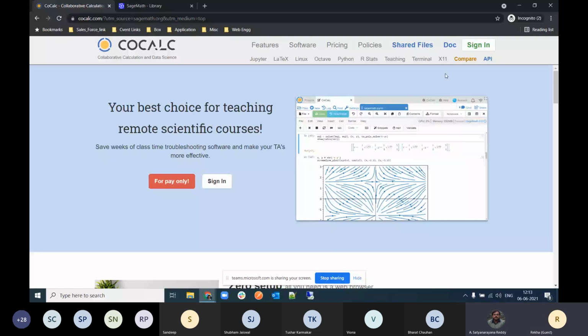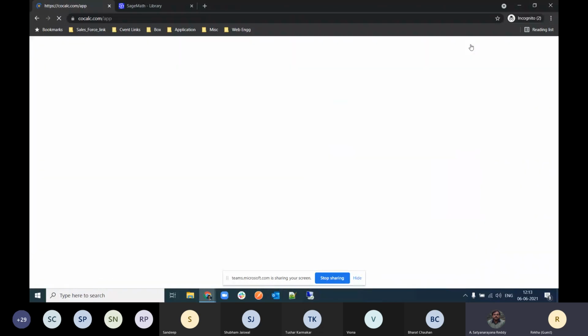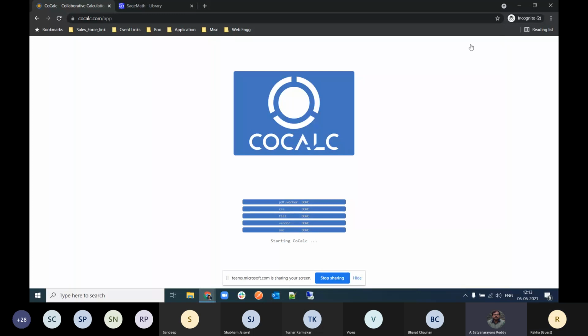I will suggest you please do it side by side, just the initial steps. After that, you have to explore the site on your own, and you will get to know things as you start working over it. But just at the initial stage, follow the steps, then it will be good for you. Then there is a button on the top right, that is sign in. Everybody, please click here, sign in.